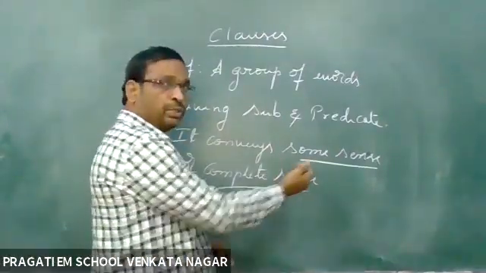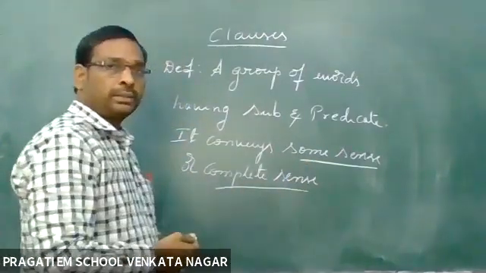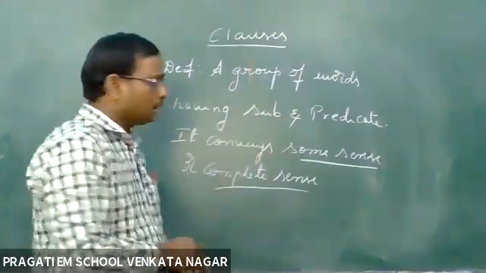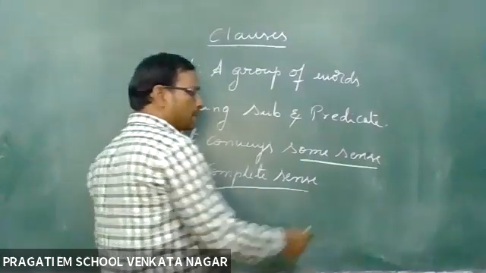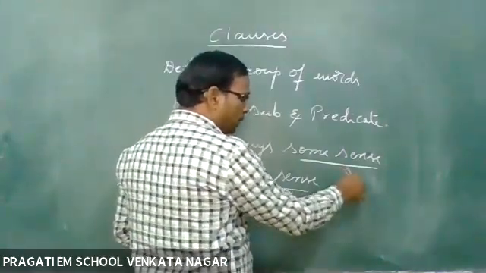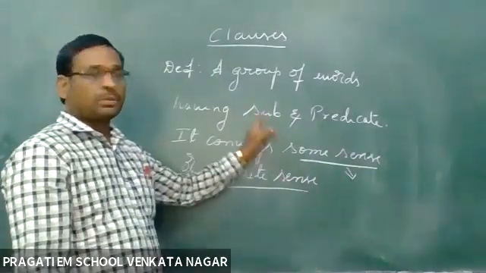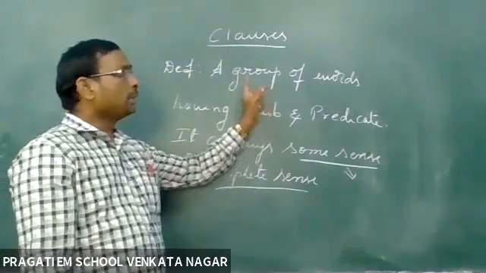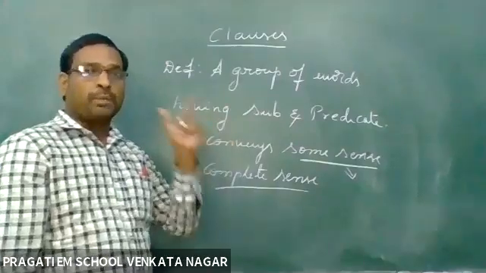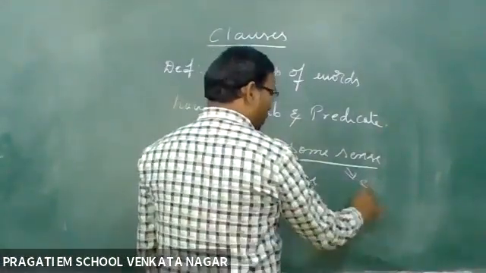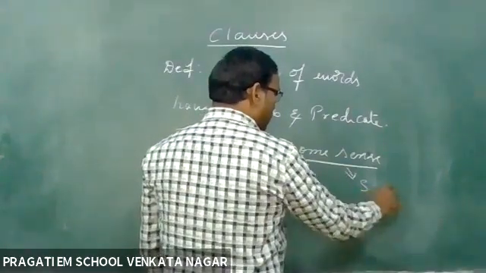Based on these two phrases, we can analyze the clauses. Suppose the clause conveys partial meaning or some sense, it is called subordinate clause.